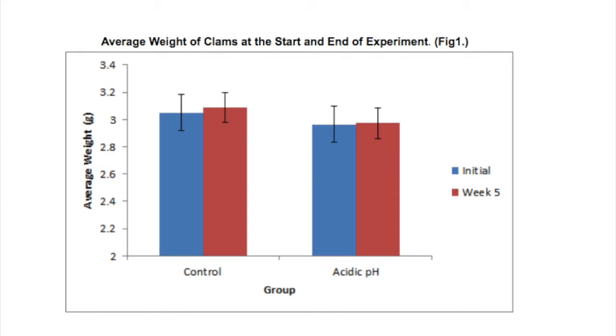According to data collected, there was not a significant difference regarding average weight, length, and width of the clams in the control group and those in the acidic group over the course of the experiment. All 60 clams had little to no change in shell size. However, Figure 1 does show some variation in the growth rate of the clams. The change in average rate of the clams in the control group is slightly higher than those clams in the experimental group. This difference is not large enough to be significant.